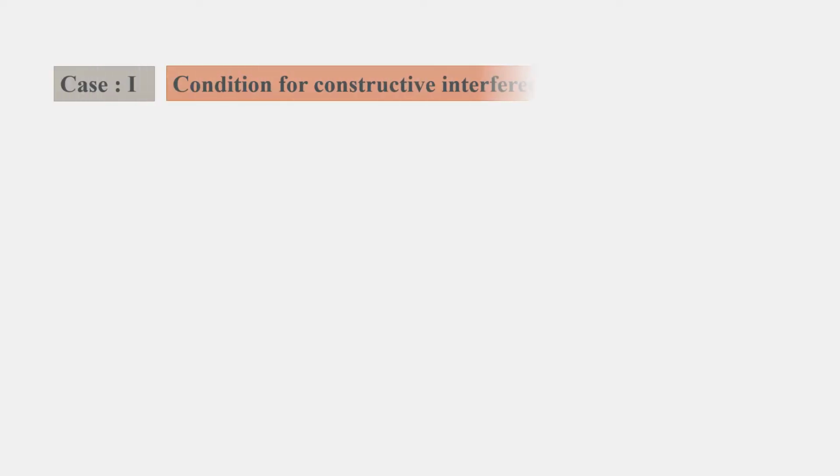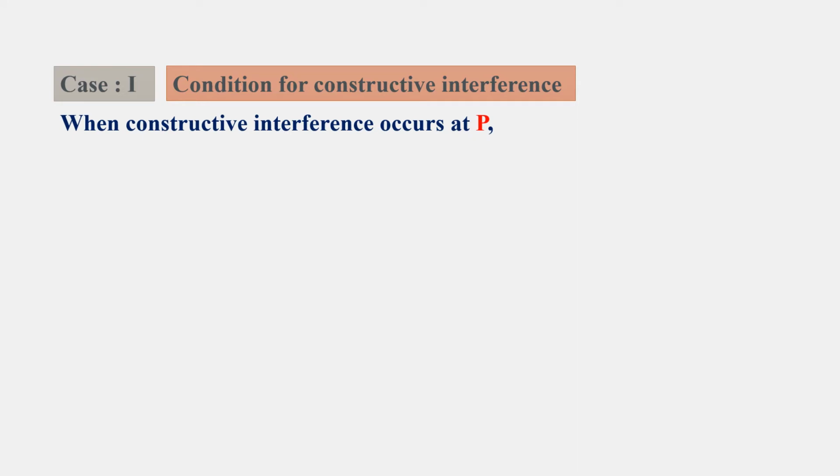Constructive and destructive interference. Case 1: condition for constructive interference. When constructive interference occurs at P, the resultant will be maximum.